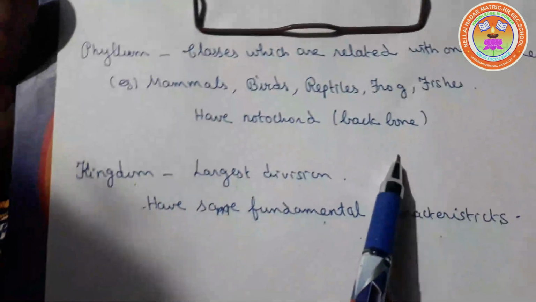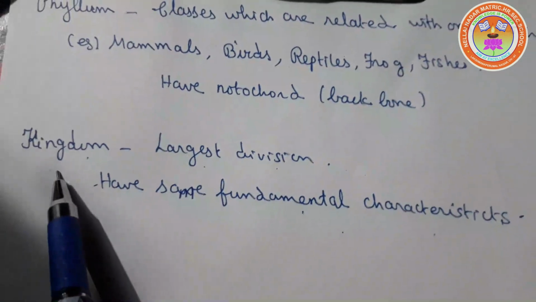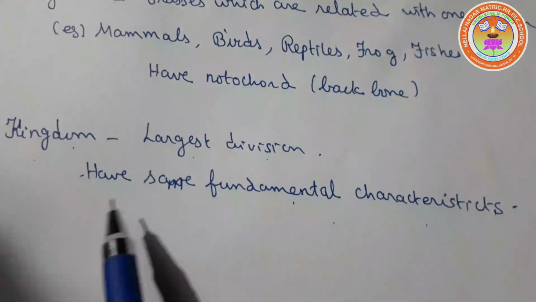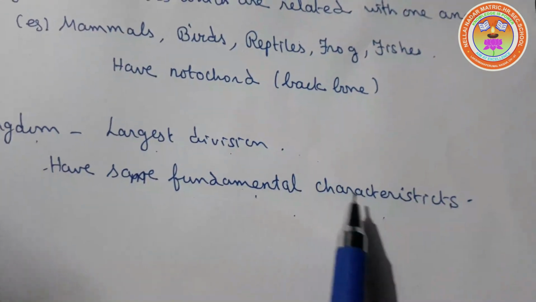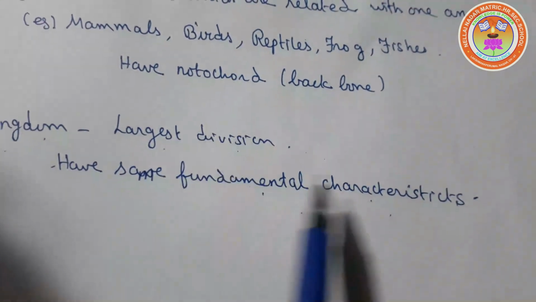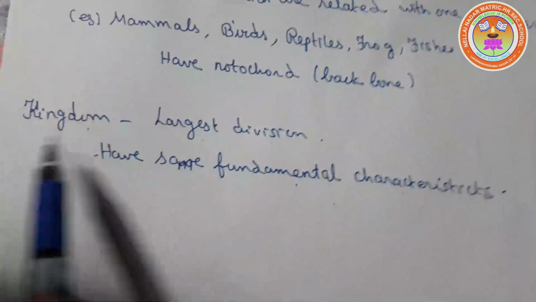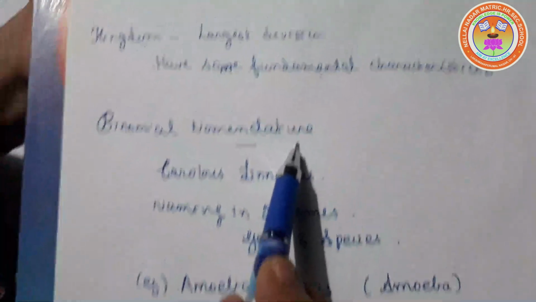Next one is kingdom. It is the largest division in the classification. They have the same fundamental characteristics in all organisms, so they come under a kingdom.